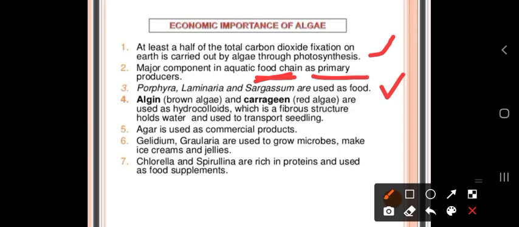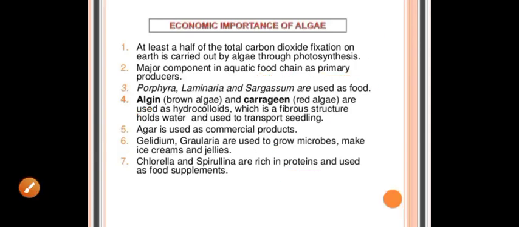Algin obtained from the brown algae, and carrageenan obtained from the red algae, are used as hydrocolloids, as they have high water holding capacity, so used in the transport of seedlings. Agar is used in the industries for the production of various products. Gelidium and Gracilaria are used to grow microbes or to make ice cream and jellies. Chlorella and Spirulina are rich in protein, so they are used as food supplements.